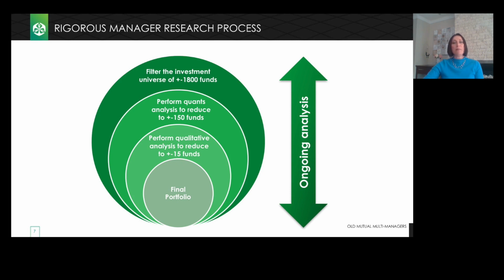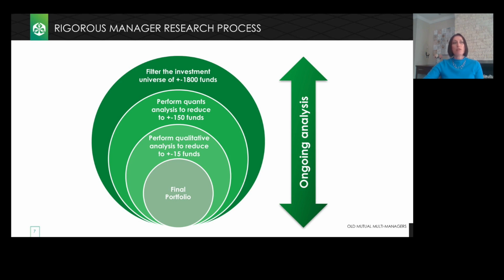One would certainly need adequate resources and the right expertise to access this universe and sift through the long list of funds available. And our role as multi-managers aims to achieve exactly that by applying a consistent and pragmatic approach to filtering the universe down to a more manageable number of funds.